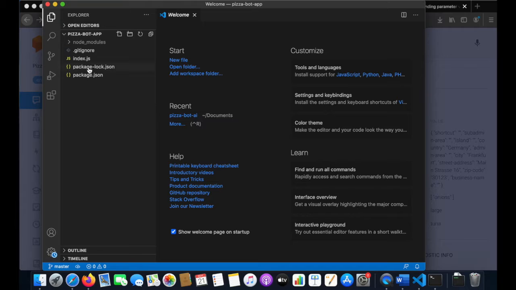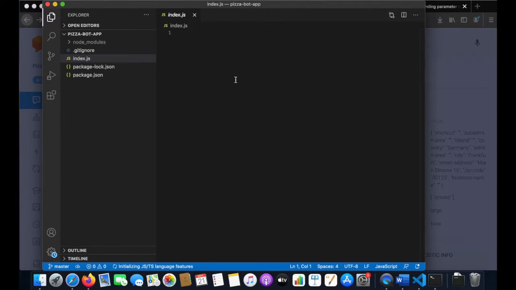So VS Code is now opened. I can go to my index.js and use strict. So basically the idea is quite simple. I'm going to use Express, and I want to parse this JSON that Dialogflow is sending me and extract the information out of it. Once I have the information extracted, it's totally in my hands. I can save it and I can do whatever I want with it.